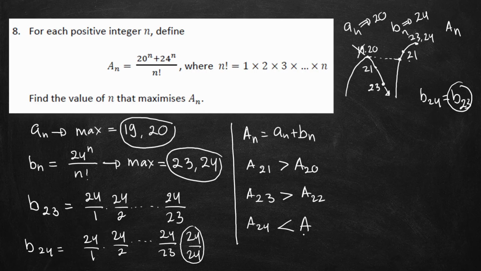Or I will write it here that A24 is less than A23, because the value of AN is already decreasing more. So with that, we can conclude that n must be 23 for A to reach its maximum.